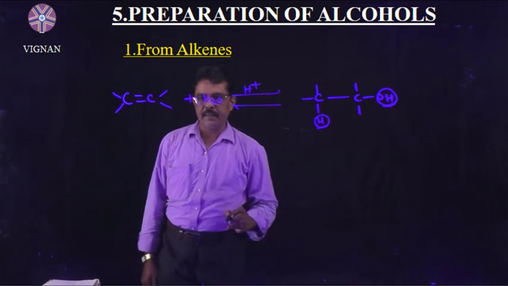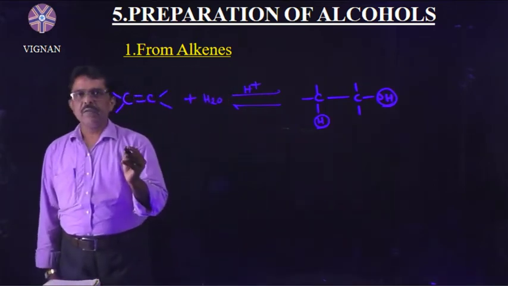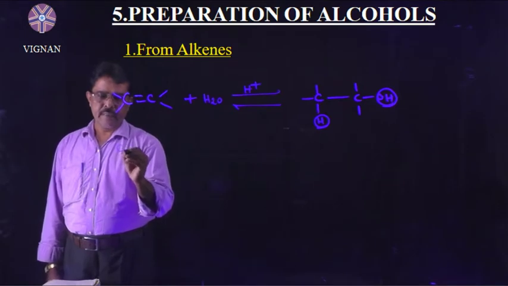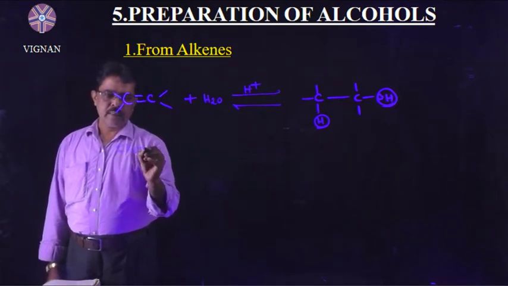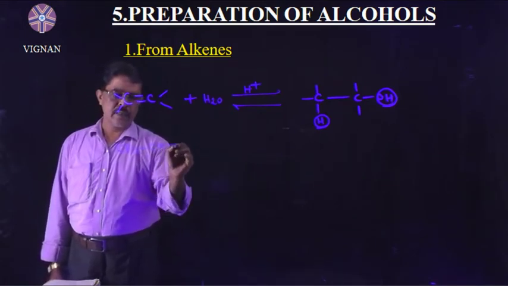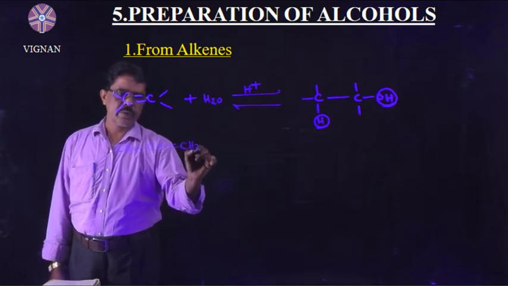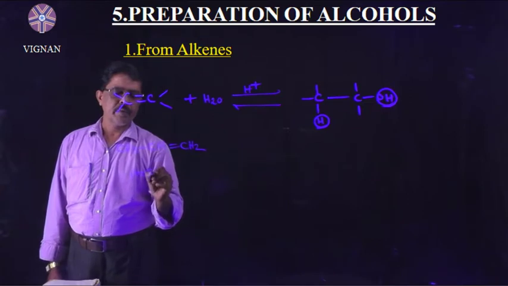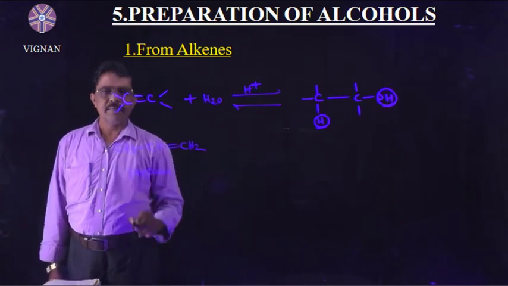Right? Understand? Okay. Now I want to take an unsymmetrical alkene, that is CH3CH double bond CH2. The name of this compound is propene. Propene is an unsymmetrical alkene.